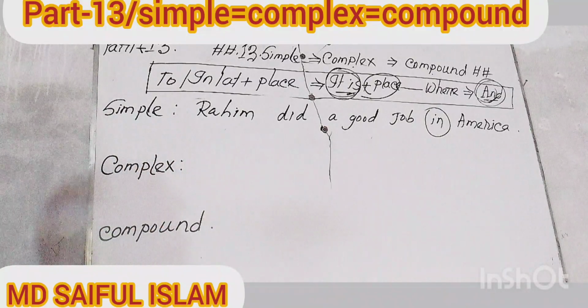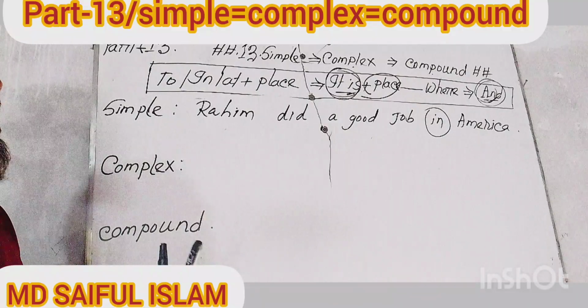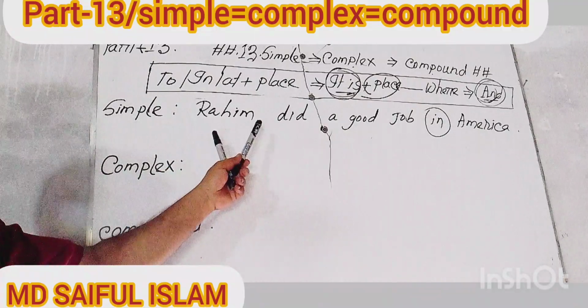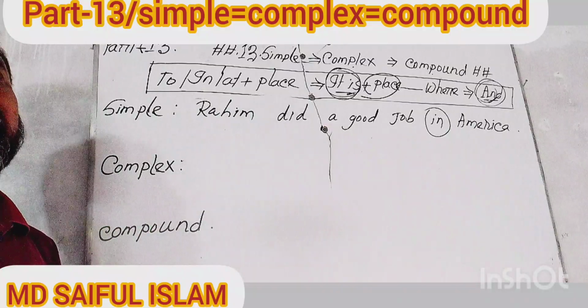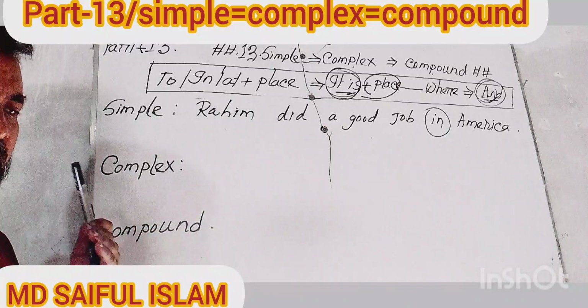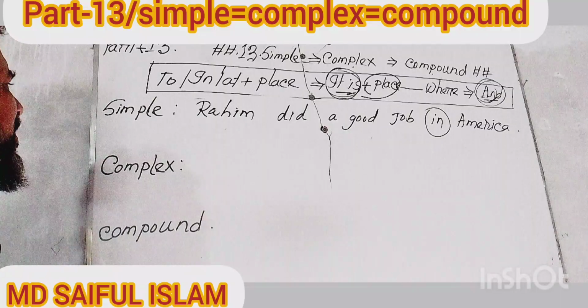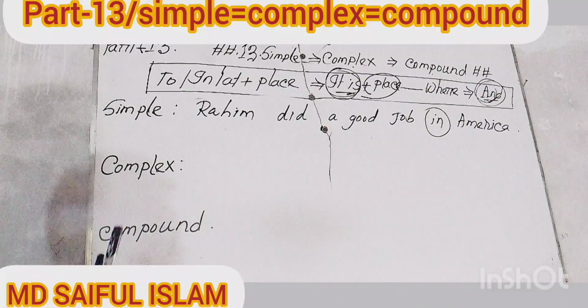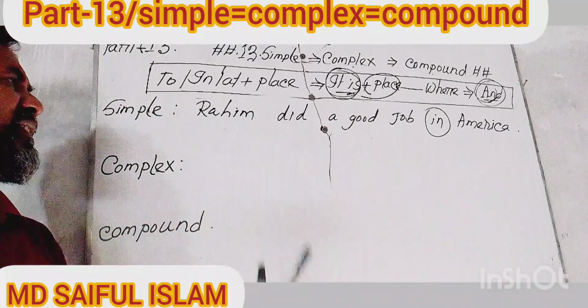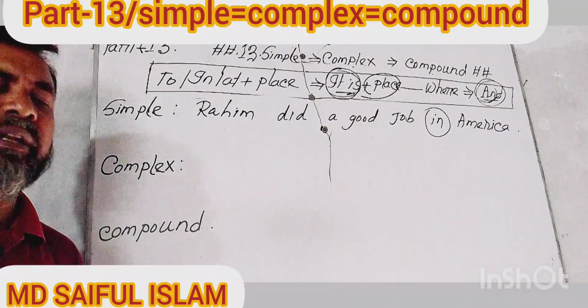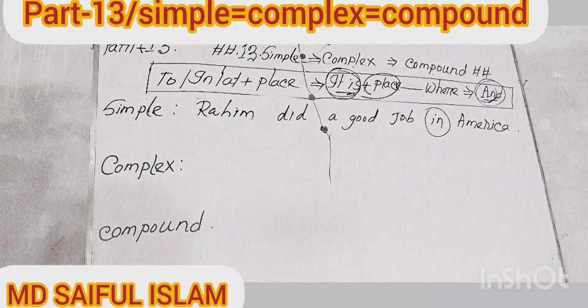But I can assure you this statement is of course a simple sentence because this sentence possesses one subject and one finite verb. And according to the definition of a simple sentence, a simple sentence is a sentence where there is a subject and a finite verb. Of course, you have understood clearly, my dear viewers, from my previous classes.